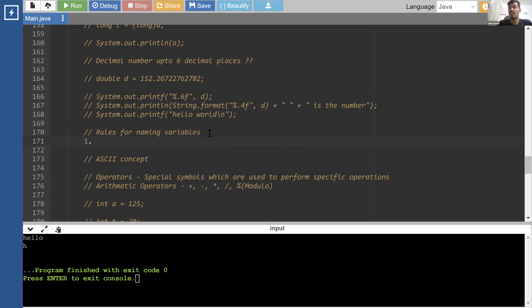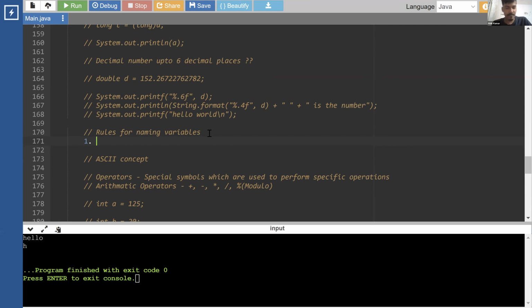It should be with the name of a god, in whom we have faith, and this is the name we would want to give to our child. So our parents had a certain set of rules that they followed. I want to name my child after a particular actor or something that they liked at that point of time. So they gave the name using those assumptions, right? Similar to this, we have rules that we follow while naming our variables.